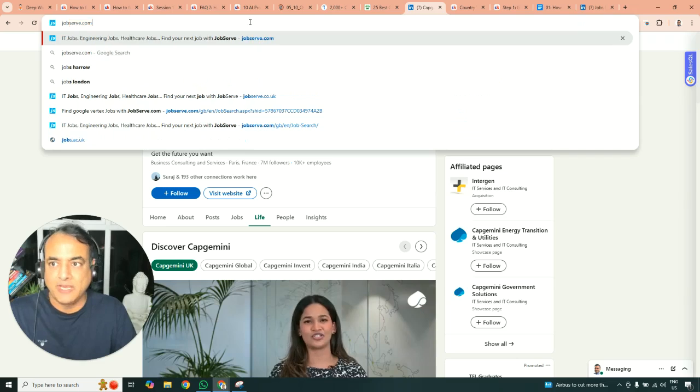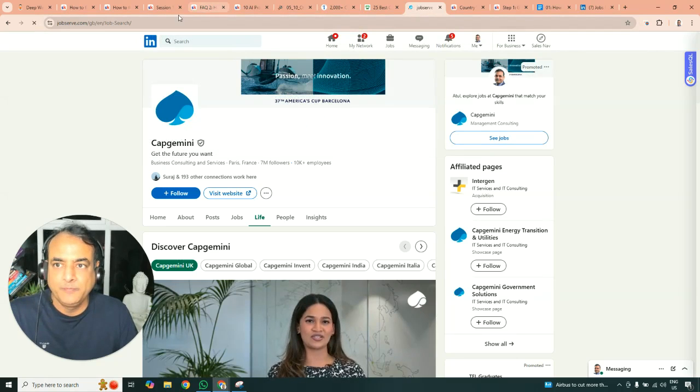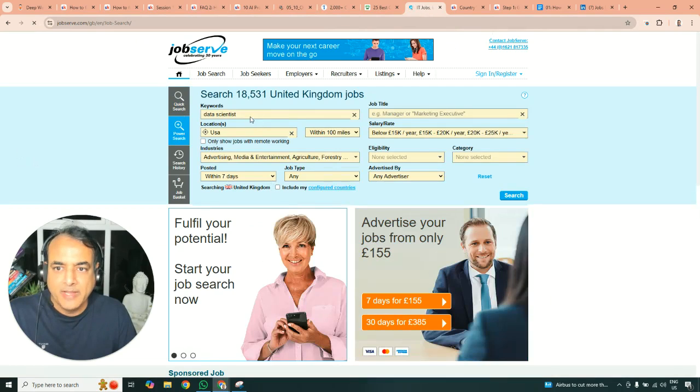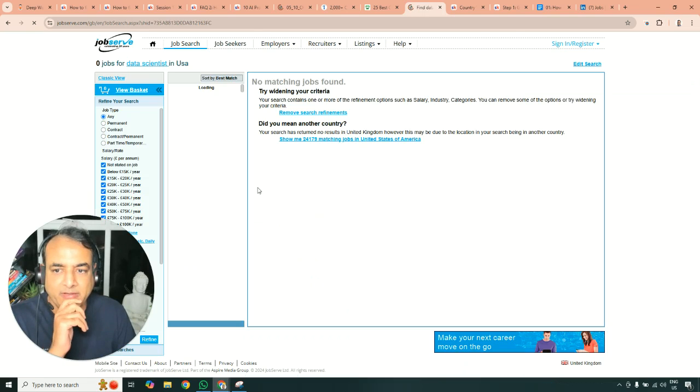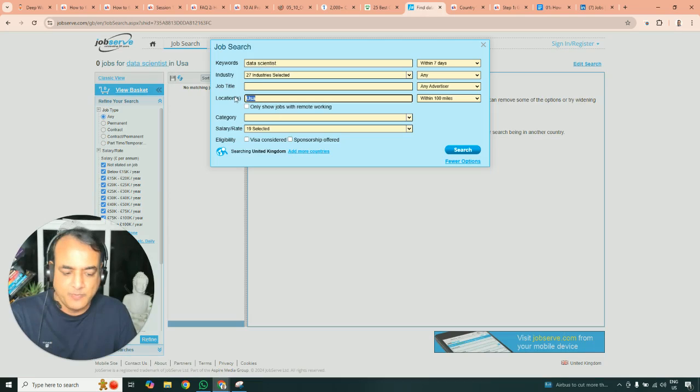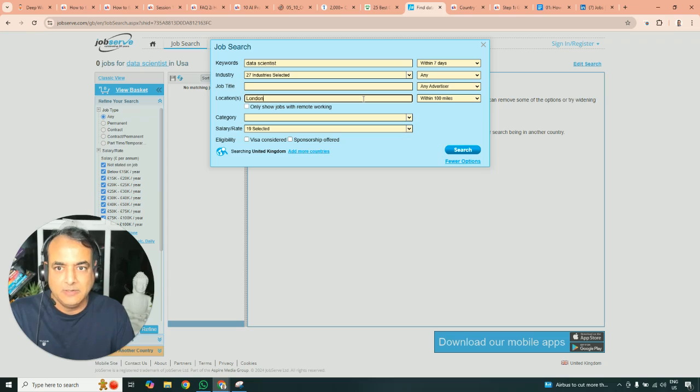Let's suppose I'm taking the example of UK JobServe.com, and I search, for example, data scientist. I'll find out the name of whoever has raised this data scientist requirement. Oh, this is in the USA. It should be UK, because it's mainly for the UK. So I'll say London and search.